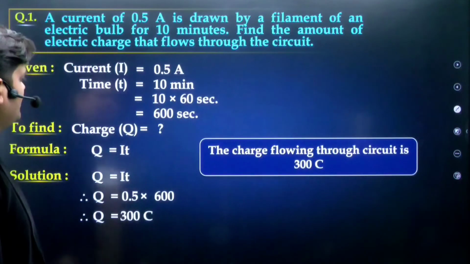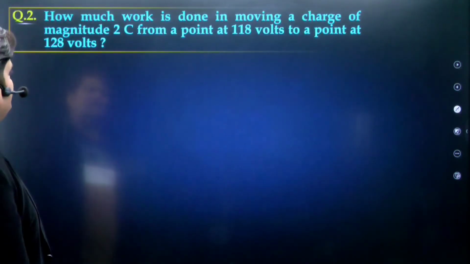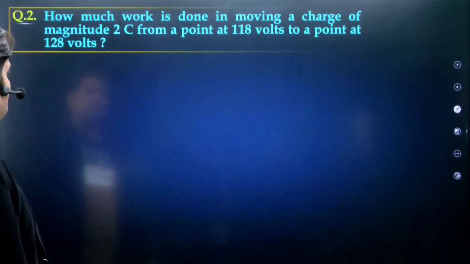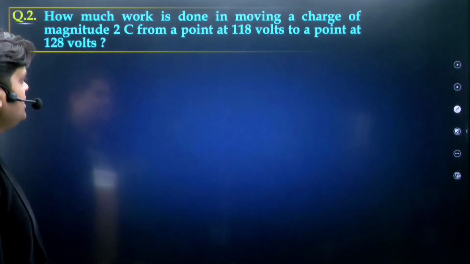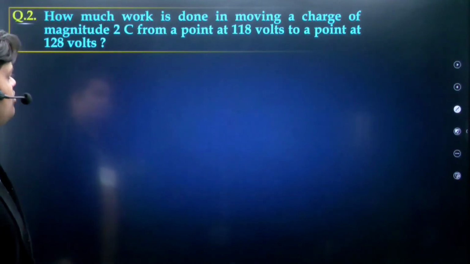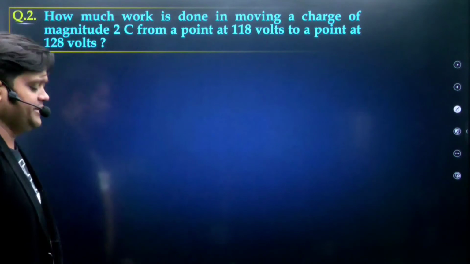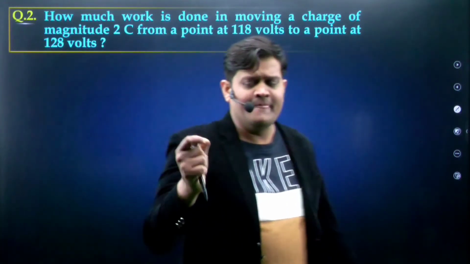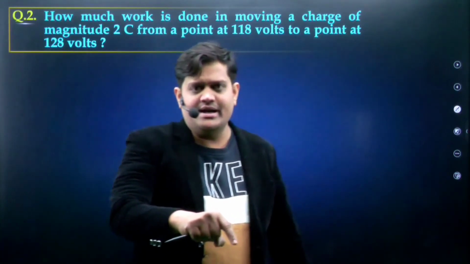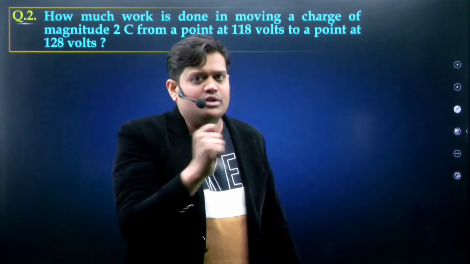Now the next question. How much work is done in moving a charge of magnitude 2 coulomb from a point at 118 volt to a point at 128 volt? The charge is moving from one place to another, and we want to calculate the work done.